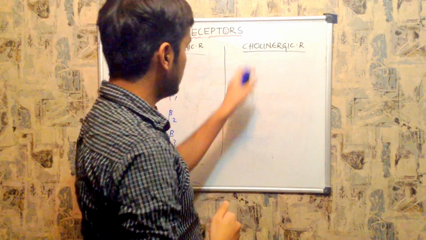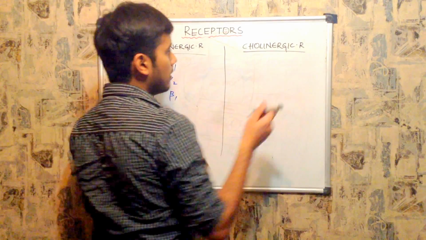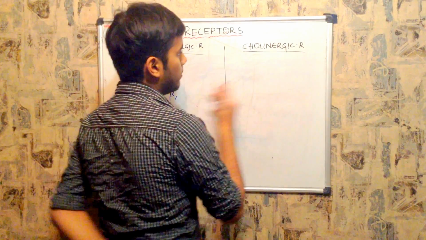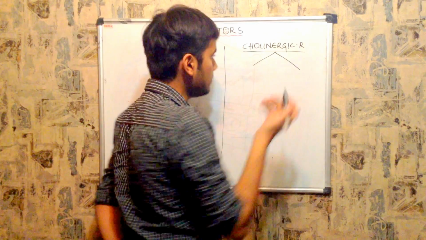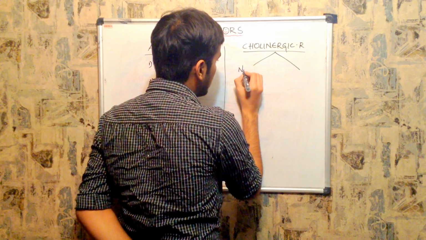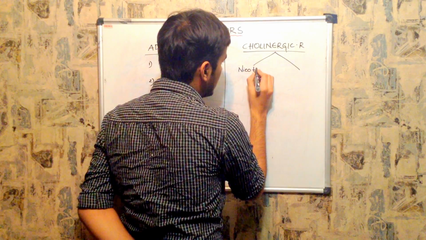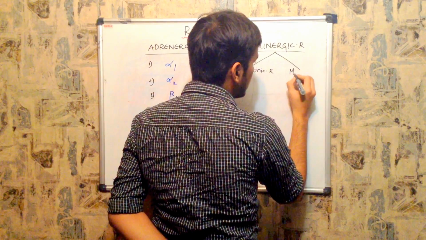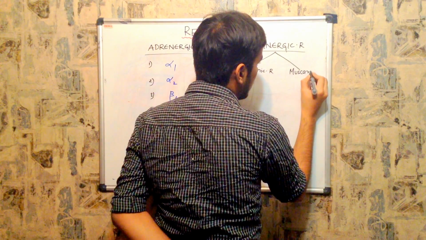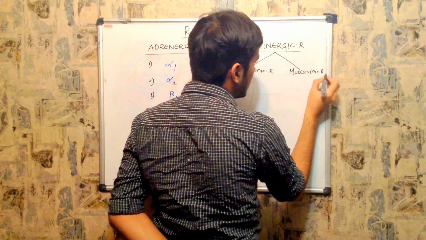Coming to cholinergic, this is the most important. Although even this is also important, cholinergic receptors are mainly classified into 2. Some are called nicotinic, some are called muscarinic receptors, right?